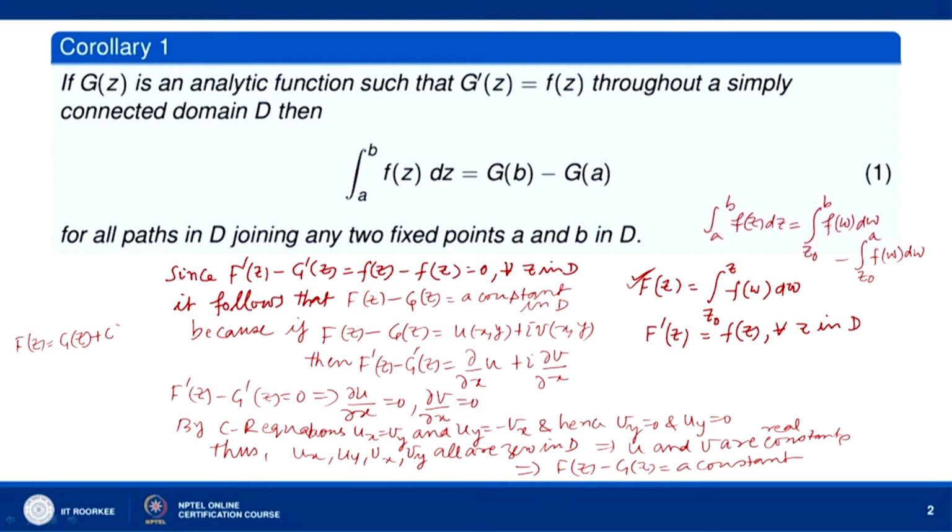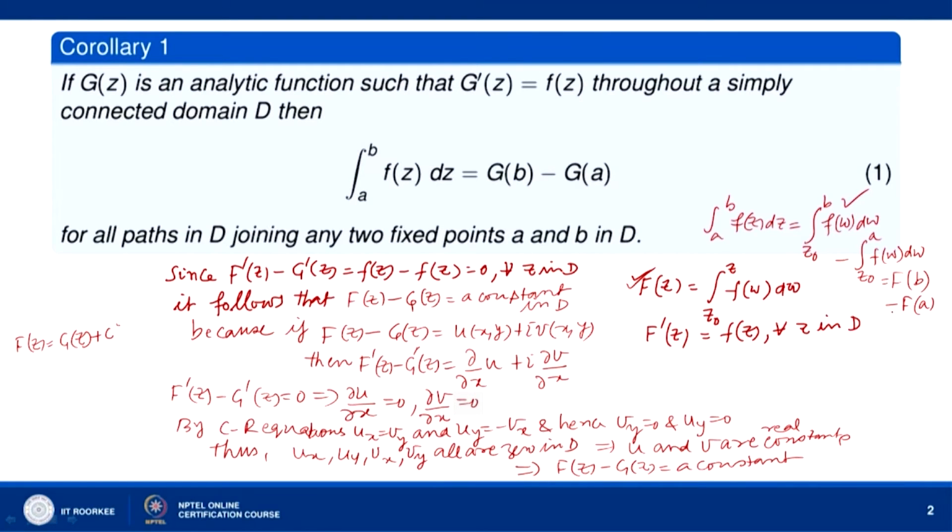Okay. So, the integral over a to b of f(z) dz can be written as the integral over z naught to b of f(w) dw minus the integral over z naught to a of f(w) dw, and this quantity is equal to F(b) minus F(a), since by our definition of F(z) this integral is F(b) and this integral is F(a).